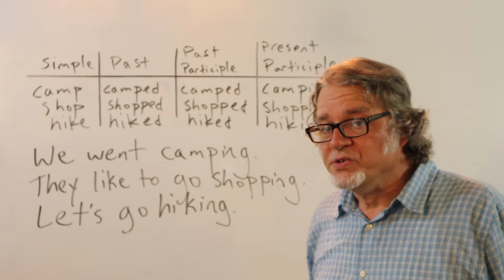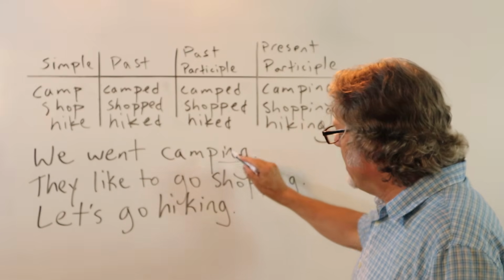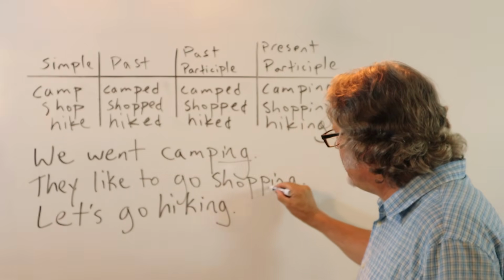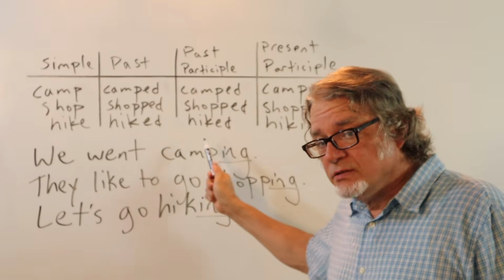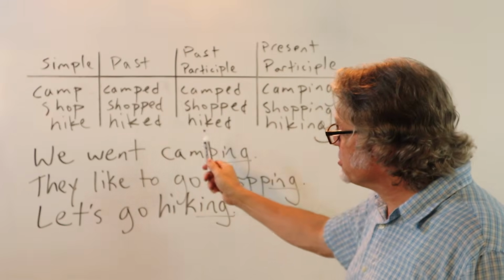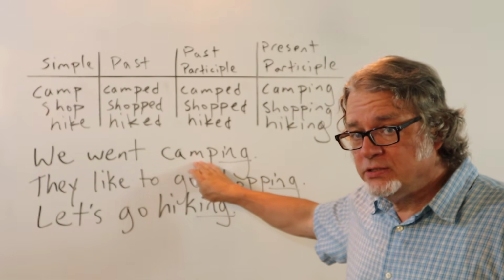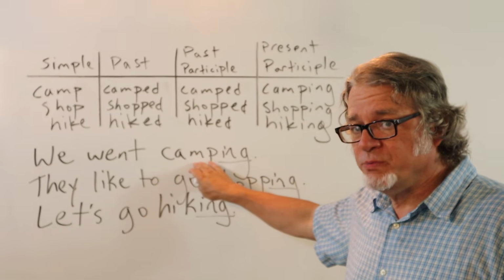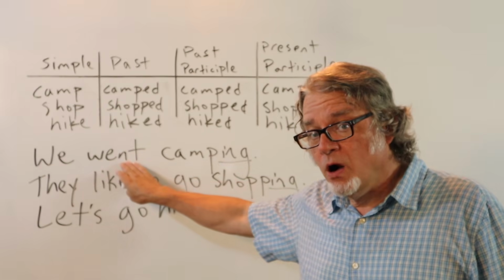The verb go is often used with ing words. Here we have camping, shopping, and hiking. In these sentences, to be honest, I'm not sure if this would be considered a gerund or a present participle. But these are often used after the verb go.